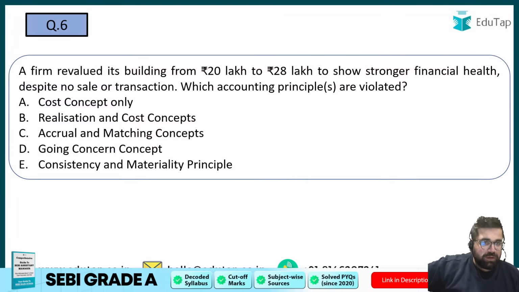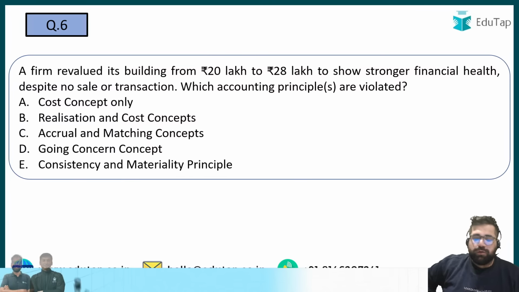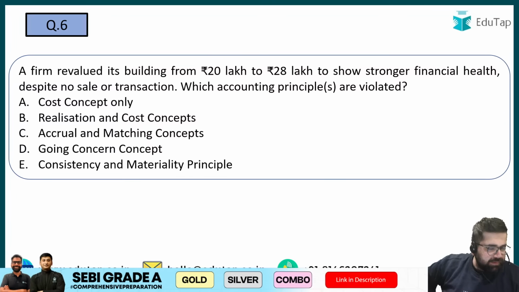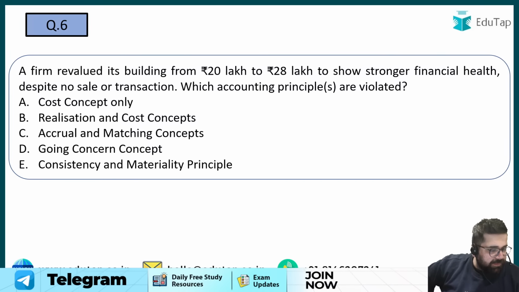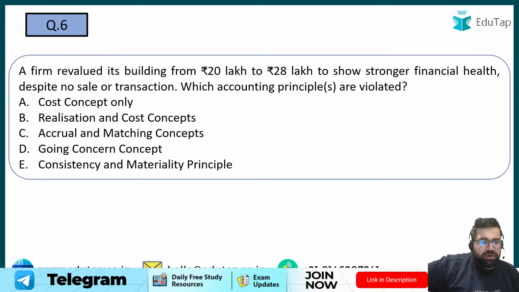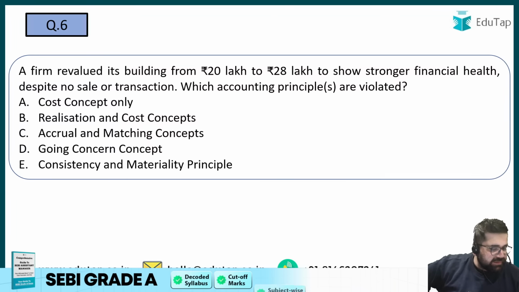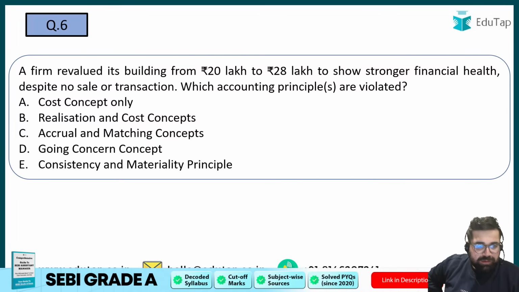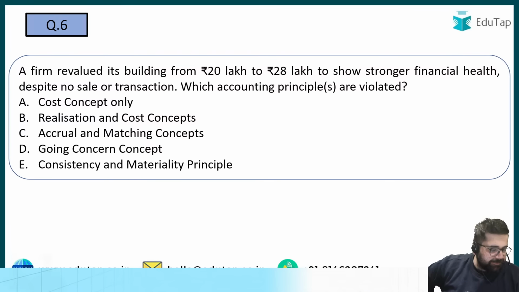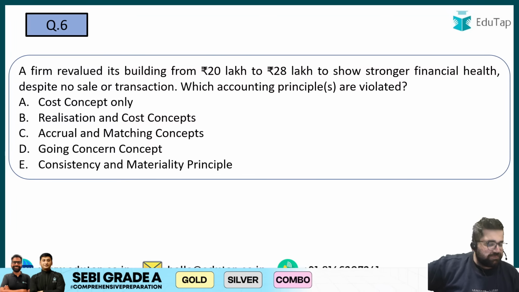Accrual. How come it can be accrual? 6B. Harshar is going with B. Abhigyan is going with B. Okay, I can see multiple students are going with B. Why not A? Why only B? It can be A itself. E. Consistency and materiality. Going concern.